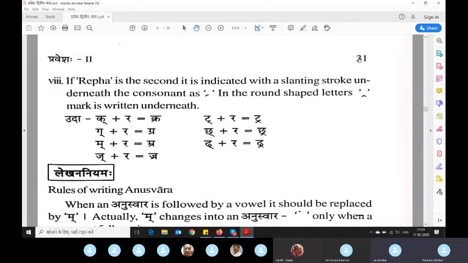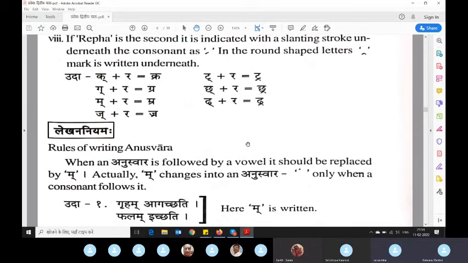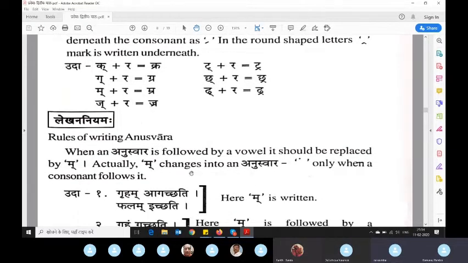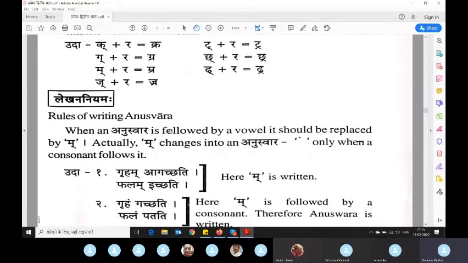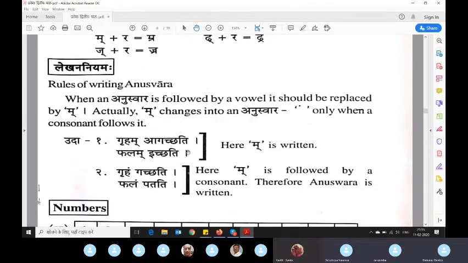No, this is 31, right? This is book page number 31. Anuswara is on page 31. Then after that I went to show the examples of how it is getting used. And again he needs to understand again, so I came back here.